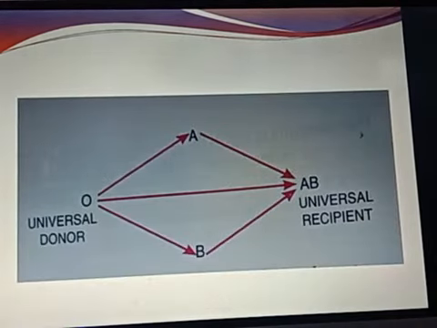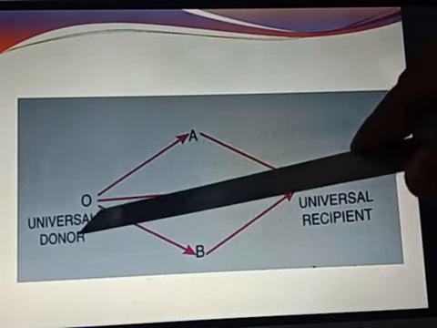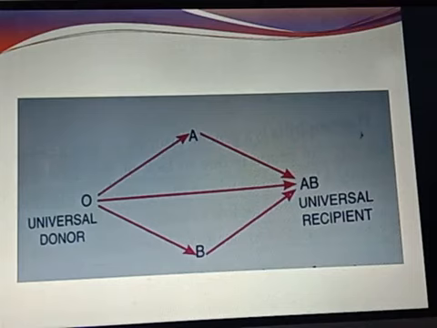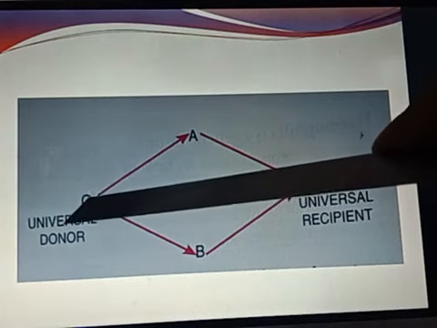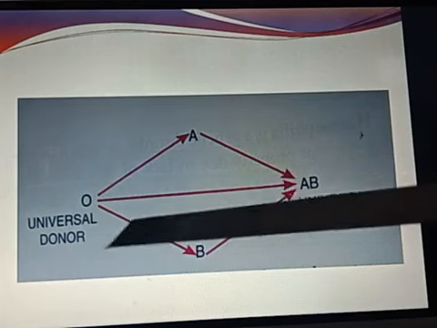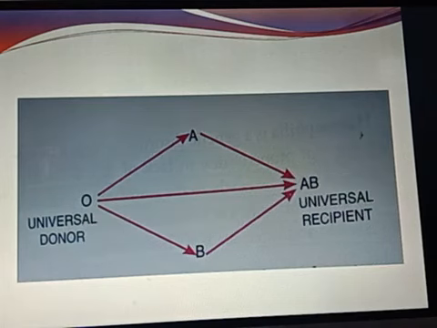A person having blood group O is termed a universal donor. Why is it termed a universal donor? Because O can donate blood to A also, to AB also, and to blood group B also.